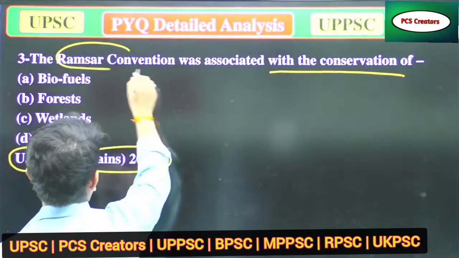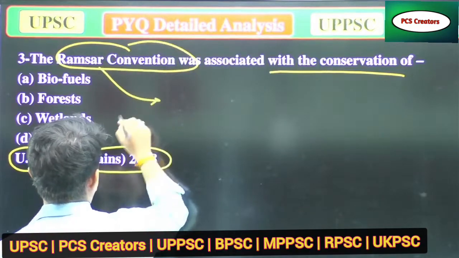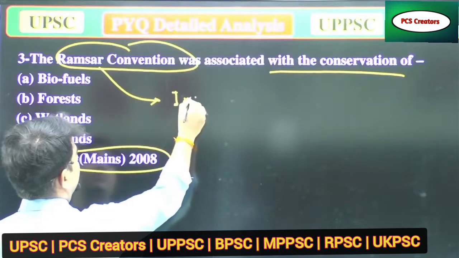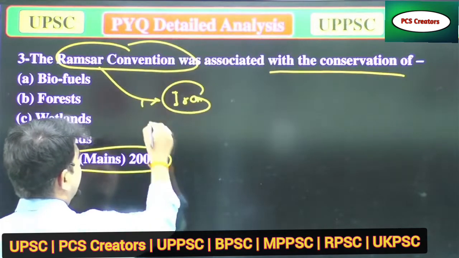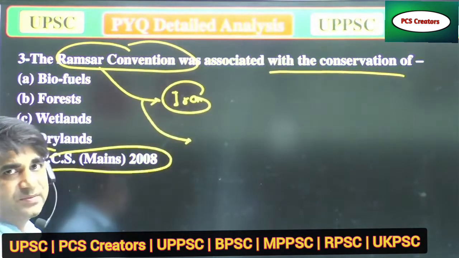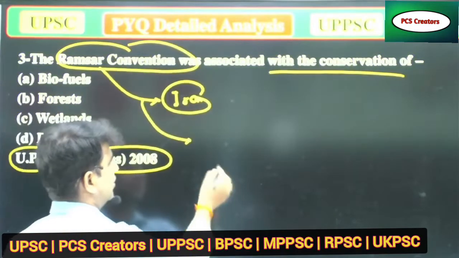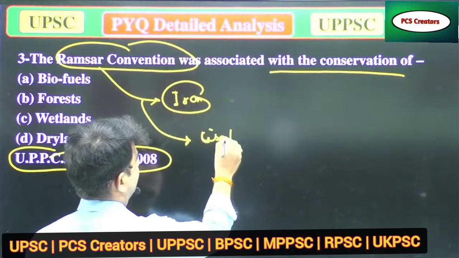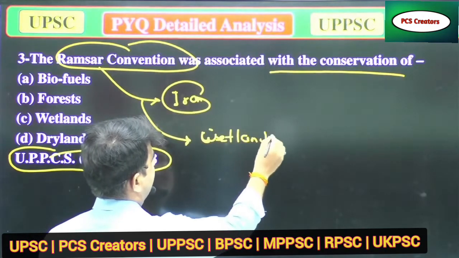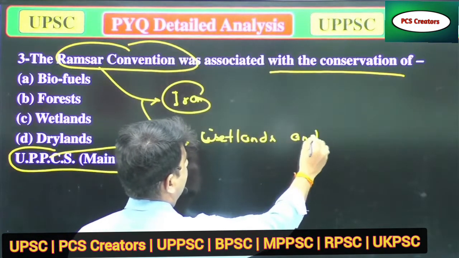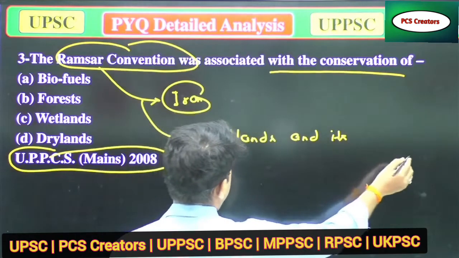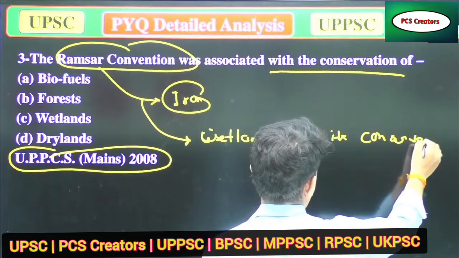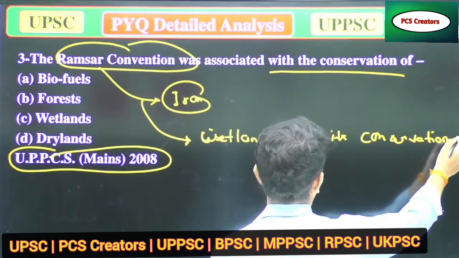Ramsar Convention. Ramsar is a place found in Iran. In the Ramsar Convention, we generally talk about wetlands and their conservation.